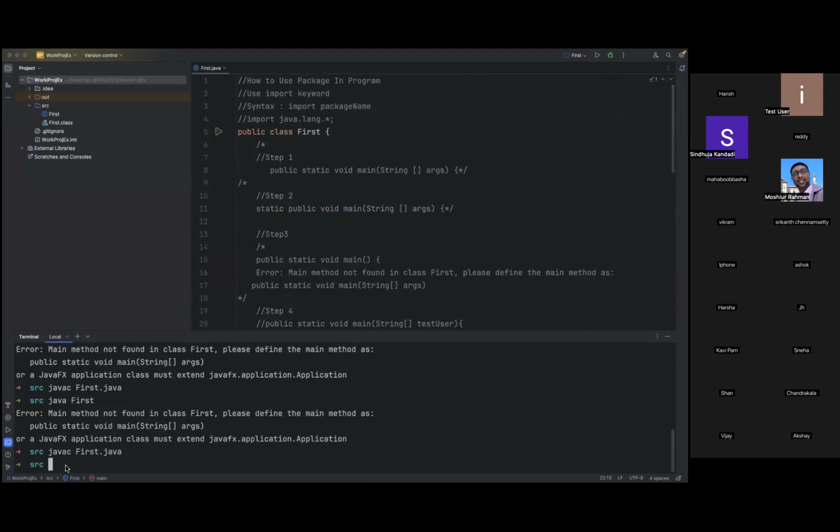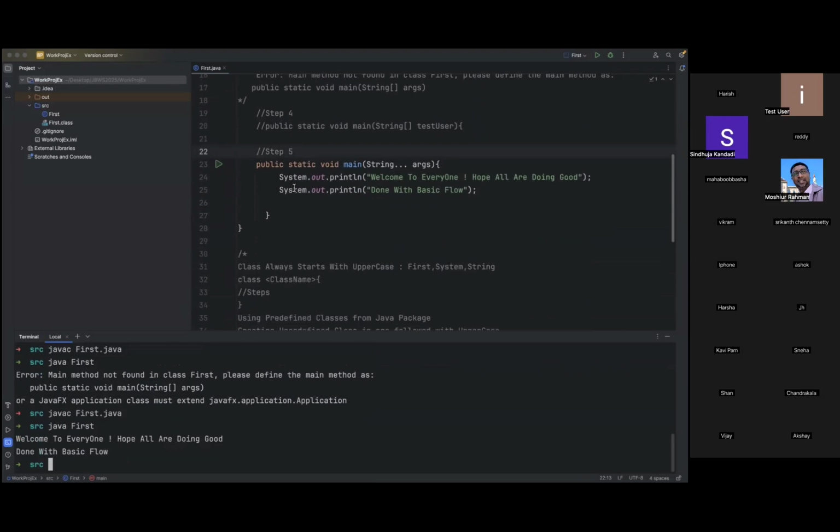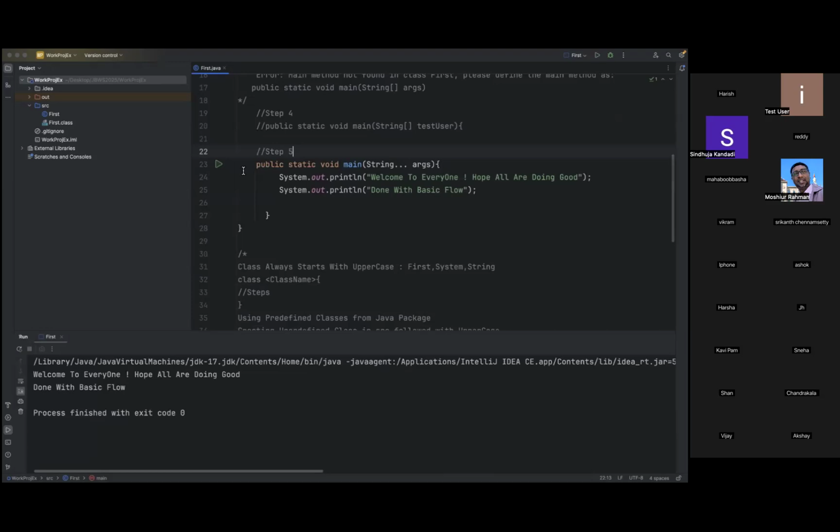So now let us just run this program. Okay. It works. Still the green icon is there. So now let us run this. What does it mean basically? I'm just giving some space here, some space in the middle.